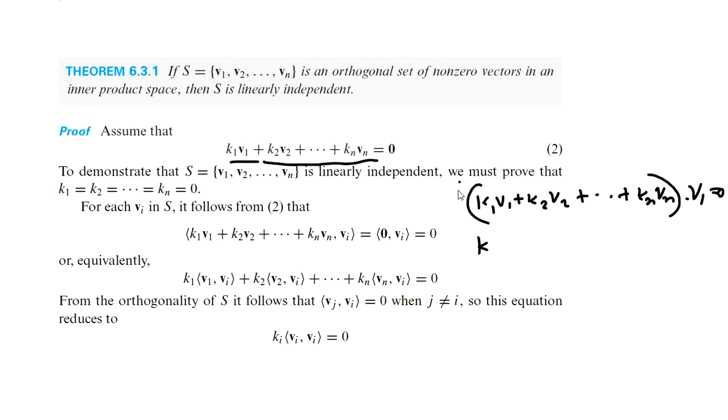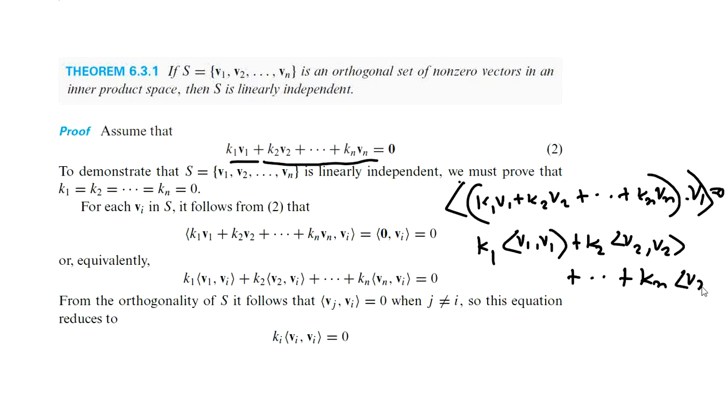We can use the inner product notation also: k1 inner product of v1 with v1 plus k2 inner product of v2 with v1 plus etc.